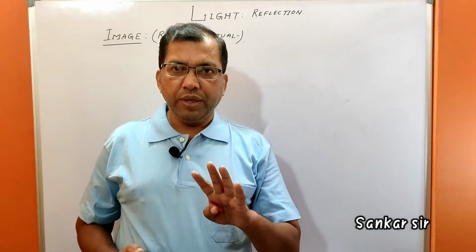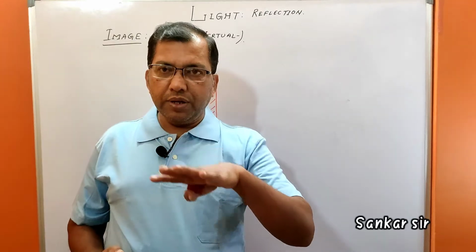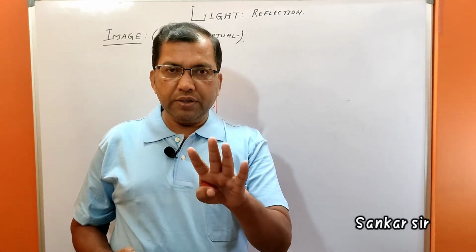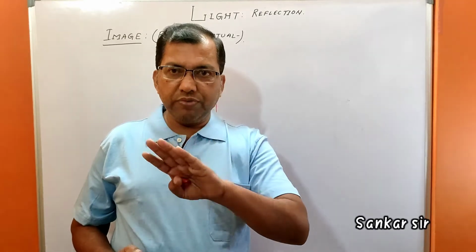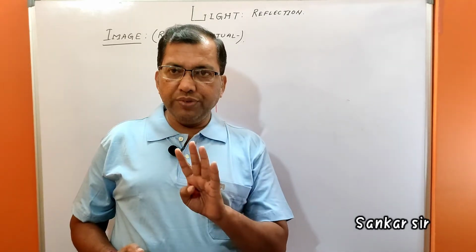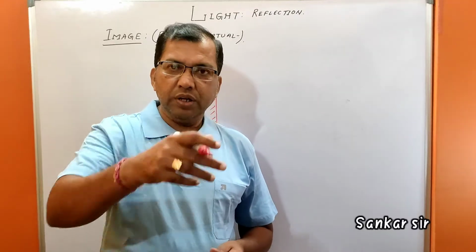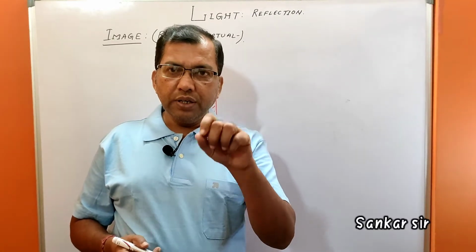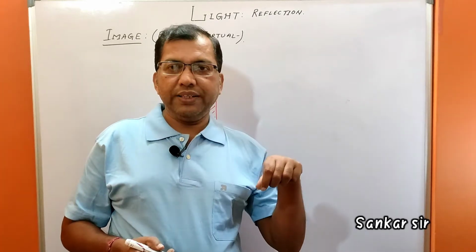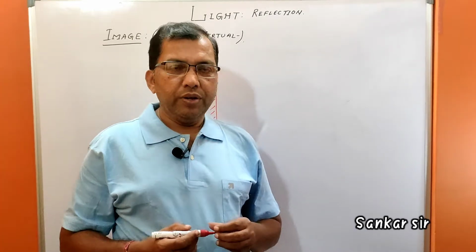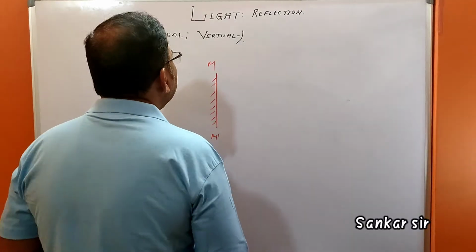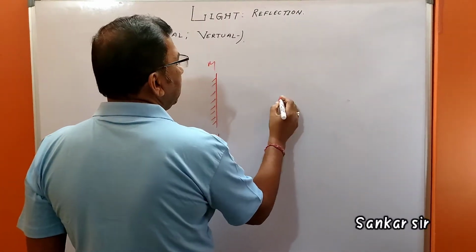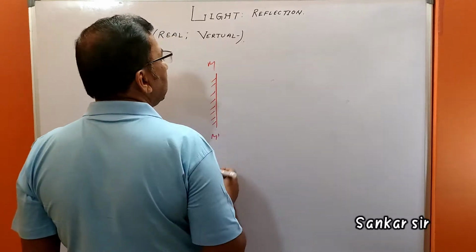A convex mirror always forms a virtual image of an object placed before it. A concave mirror forms a virtual image when the object is placed at a distance less than its focal length. Okay? So, see here. Suppose there is a point.